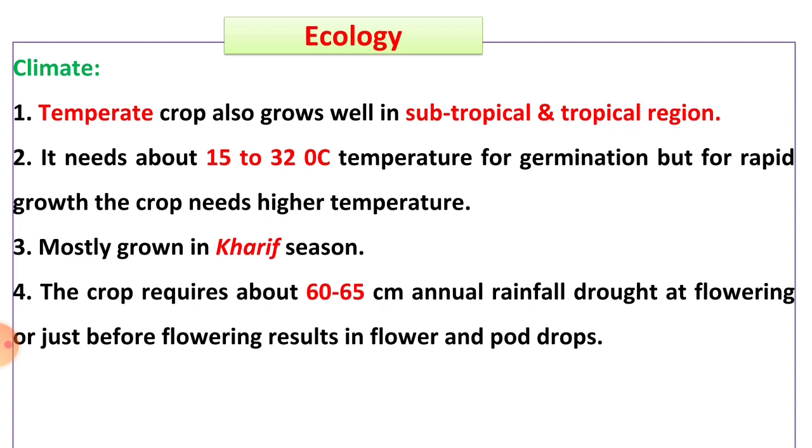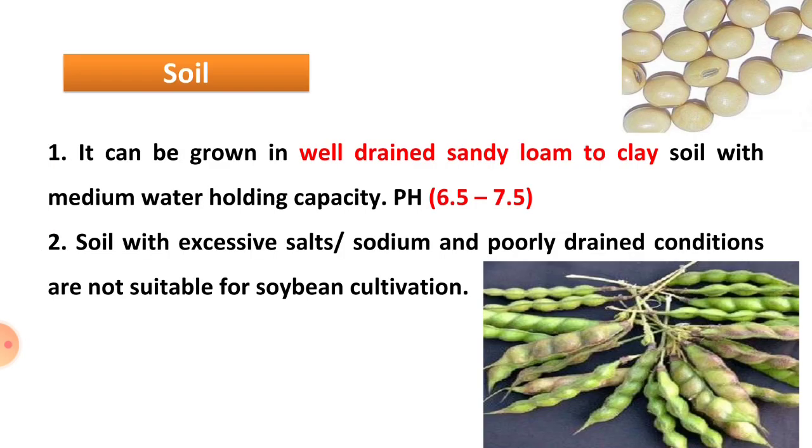Drought at flowering or just before flowering results in flower and pod drop. Shortage of water at the time of flowering or just after flowering affects the growth of flowers and pod development. Due to drought, the flowers and pods drop down. Okay, this is the climatic requirement of soybean. Then see the soil requirement.